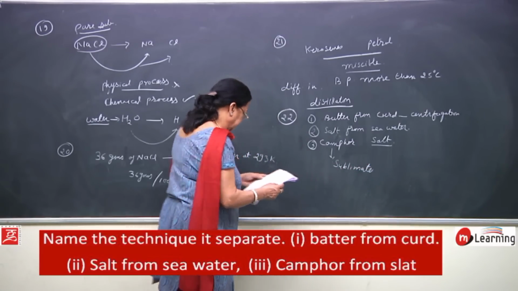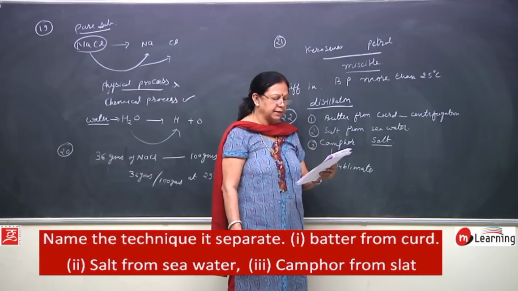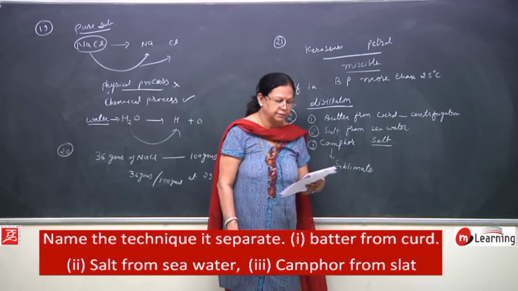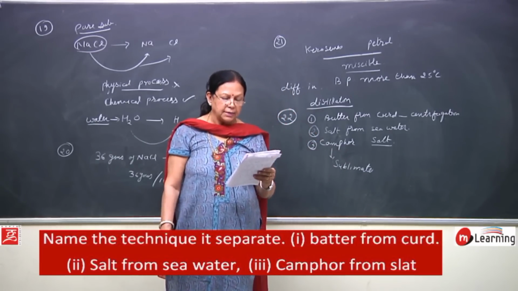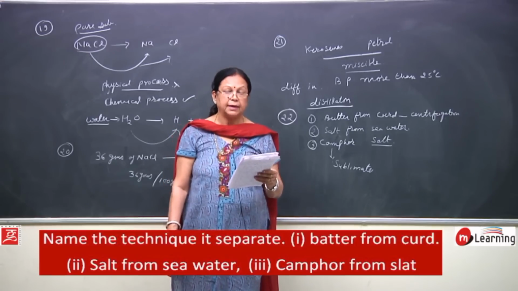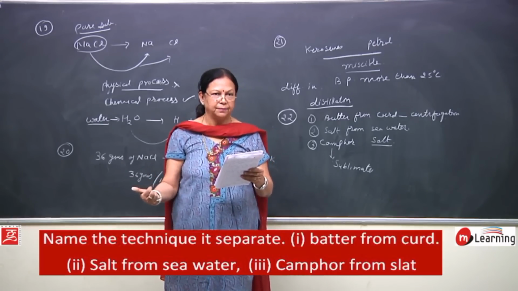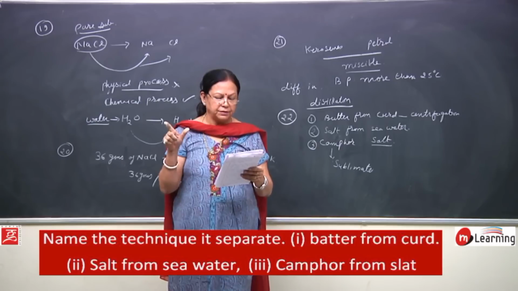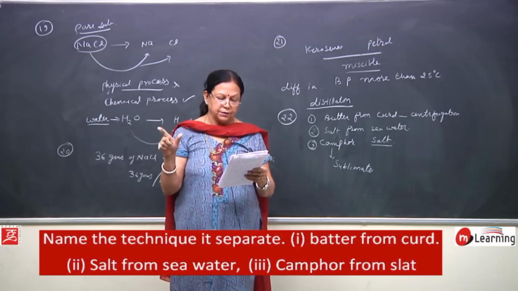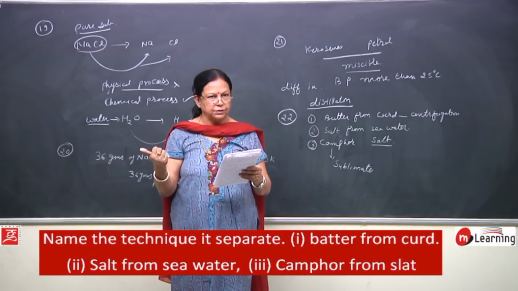Now, the next question is, what type of mixtures are separated by the technique of crystallization? Just now we have studied crystallization, that copper sulphate solution is a true solution. Salt solution is a true solution.